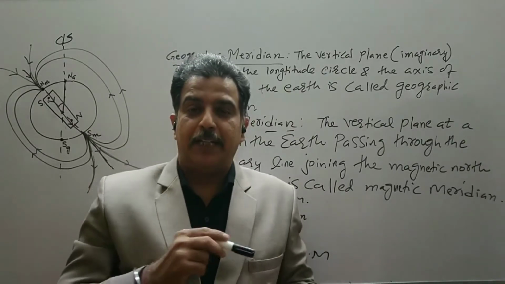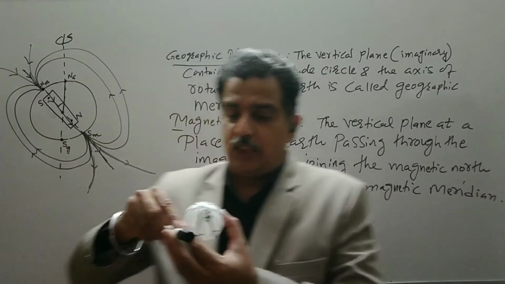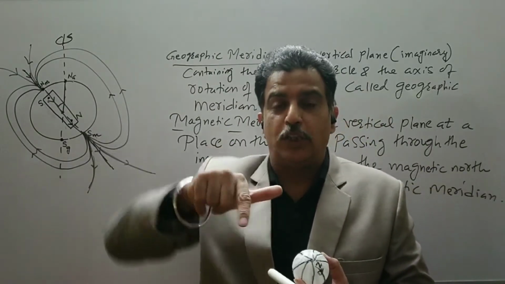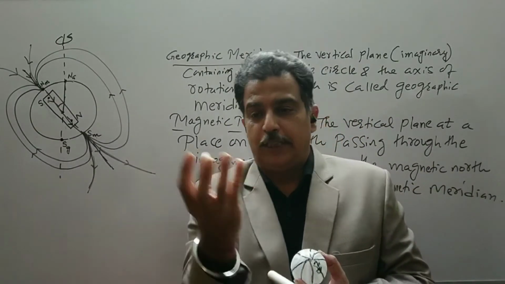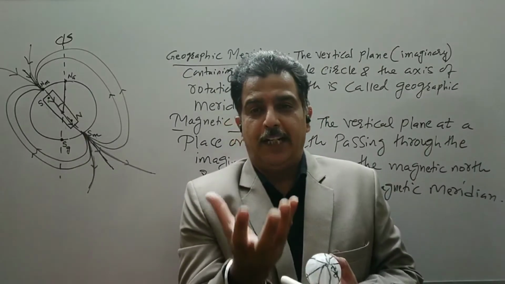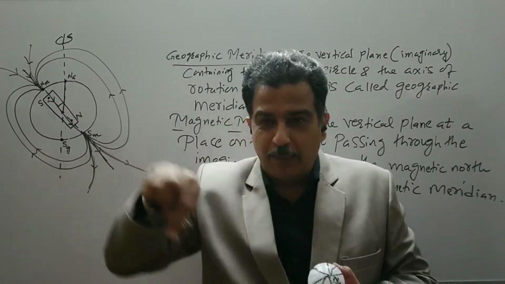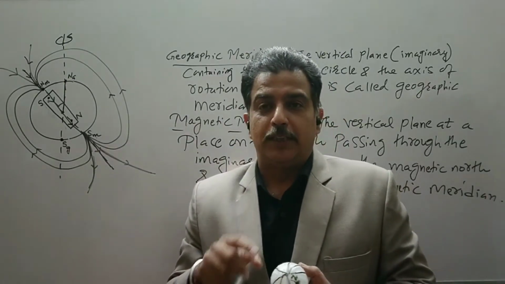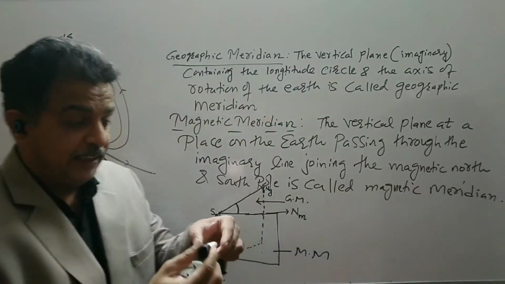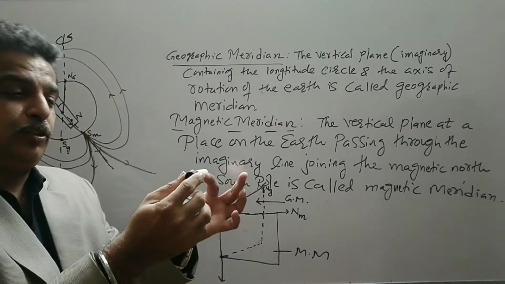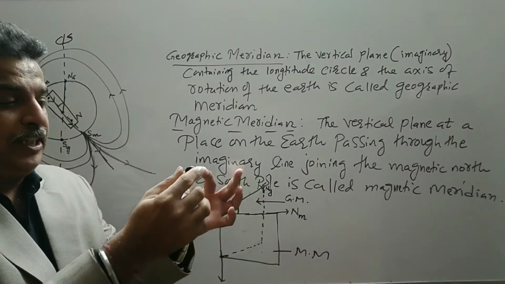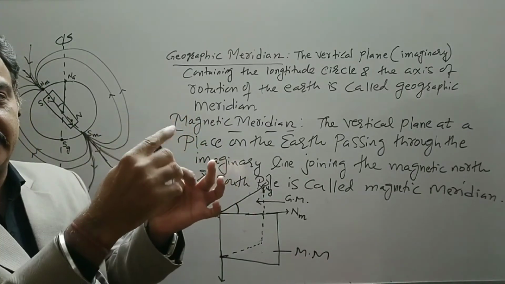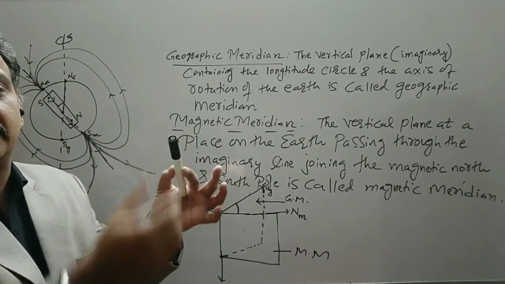See, we have a magnetic needle which is free to rotate in a horizontal plane. It is free to oscillate in a horizontal plane only, but a dip needle is a needle which can also oscillate about a horizontal axis or about the vertical plane.